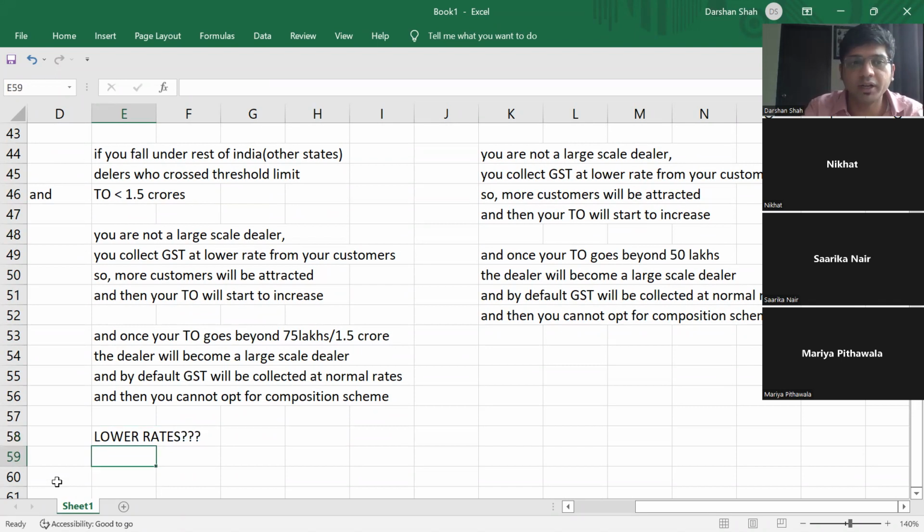Now, lower rates means how low? That also government has told us. Generally, GST rates are 18% and above, right?